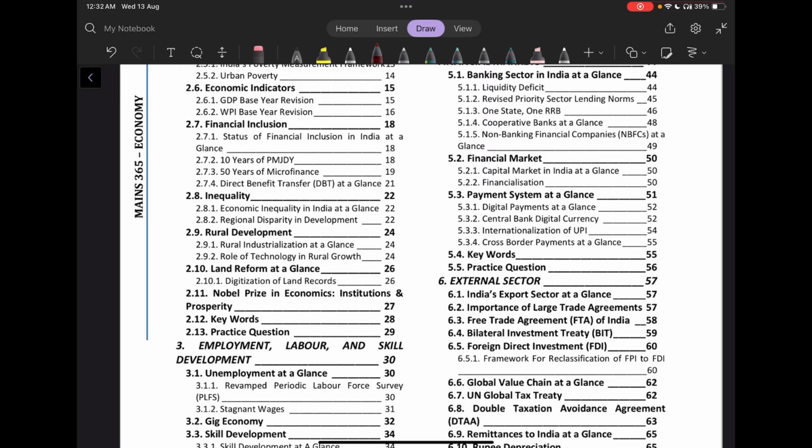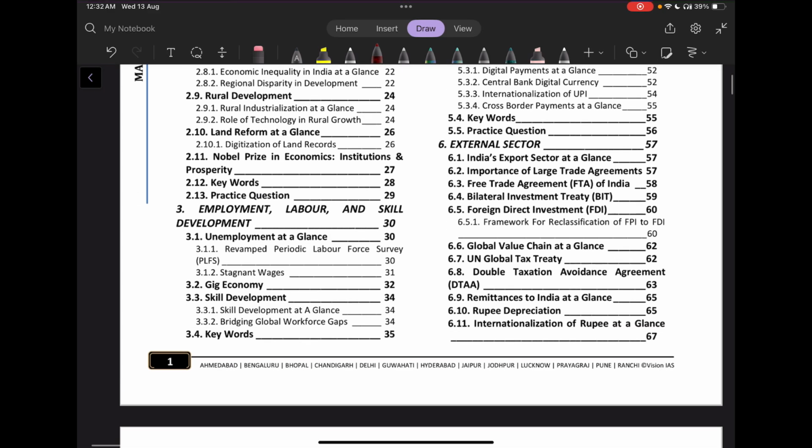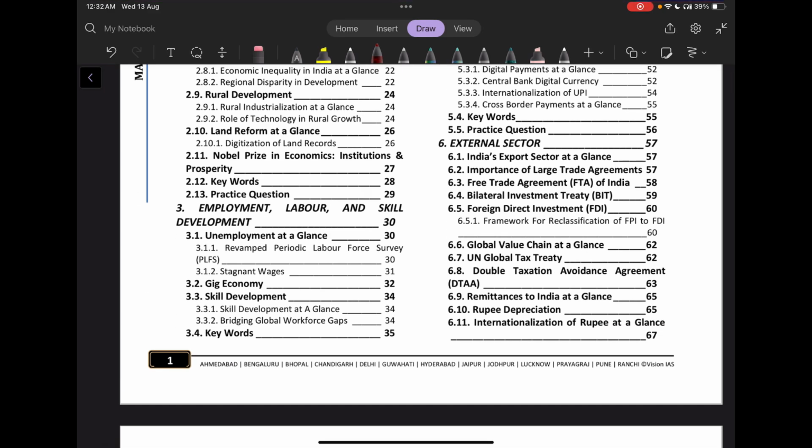Then we saw land reforms, and at the last, we skipped the Nobel Prize in economics, which I think is not of much importance in mains. But I've marked the PDF, so you can read the highlighted sentences of this topic also. We are starting employment, labor, and skill development.